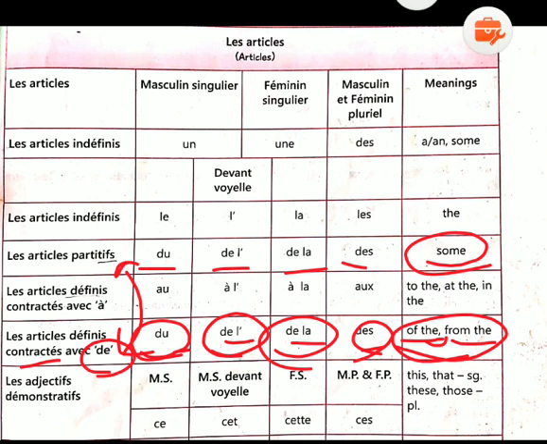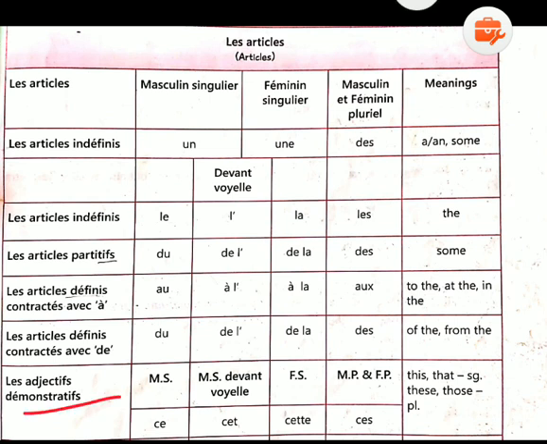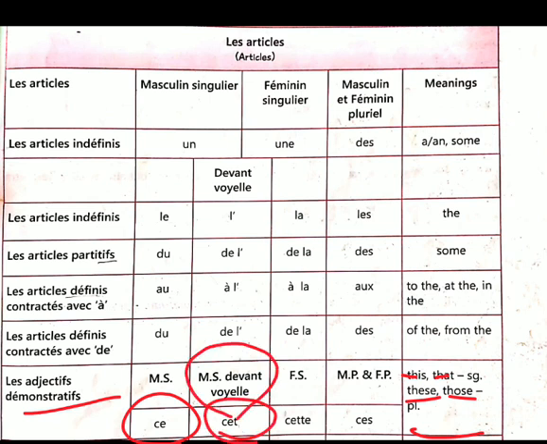Now the last article is the demonstrative article. Demonstrative article means this, that, these or those. Ce we use with masculine. Cet we use with masculine starting with a vowel. Cette we use with feminine, and ces we use with masculine plural or feminine plural. I hope you will first learn this table. This is very easy and very useful. On the basis of this table we will do the exercise of chapter number 2.